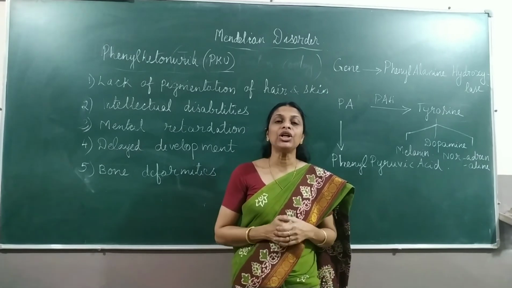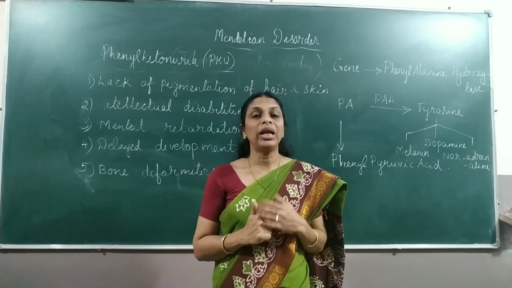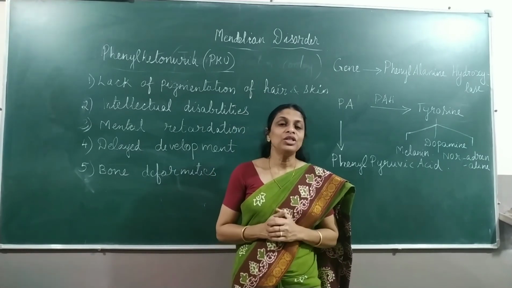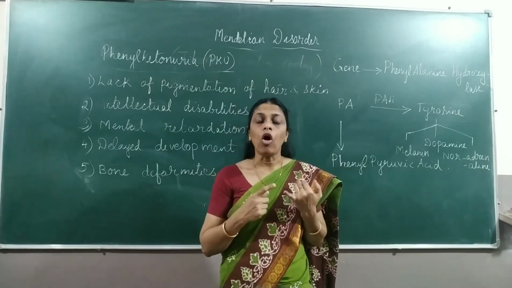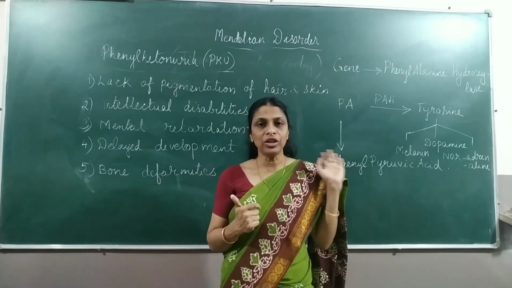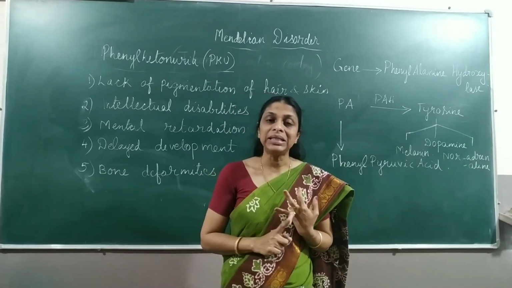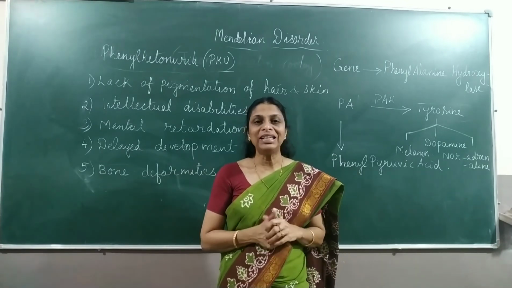So we have studied phenylketonuria as an example for pleiotropy as well as an example for a Mendelian disorder. Totally we have studied 3 different Mendelian disorders. All 3 are autosomal recessive disorders. The first one is sickle cell anemia, the second one is thalassemia, and the third one is phenylketonuria. Hope you all understood this.